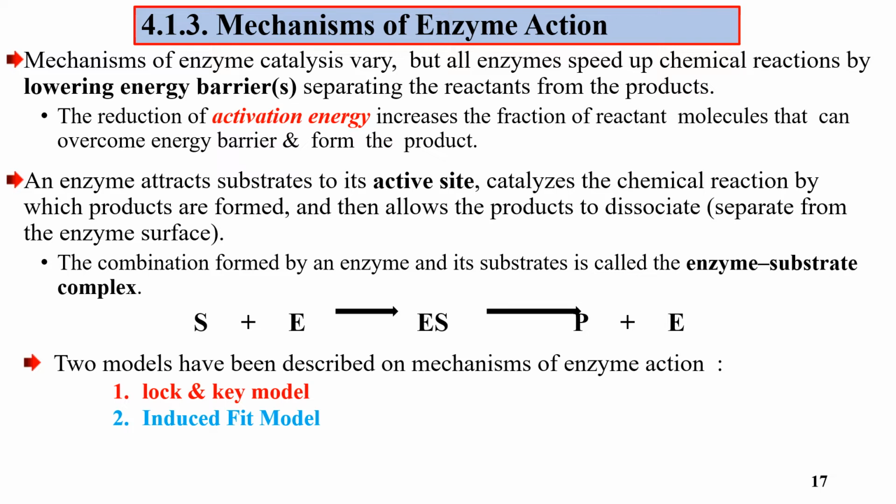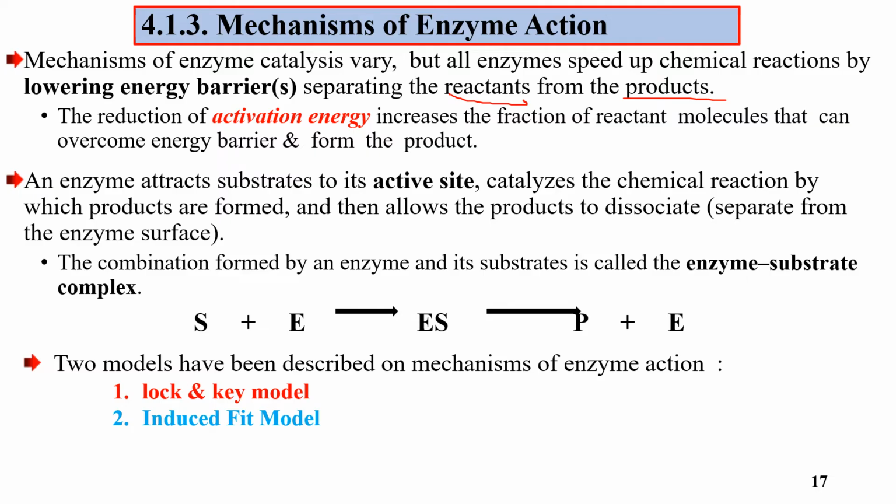Lowering the activation energy may increase the fraction of reactant molecules that can overcome the energy barrier and form products.